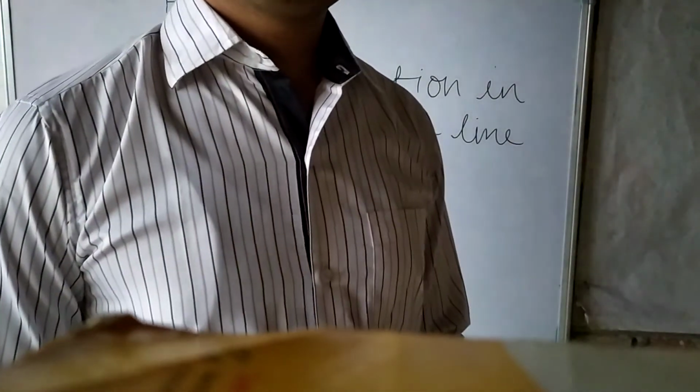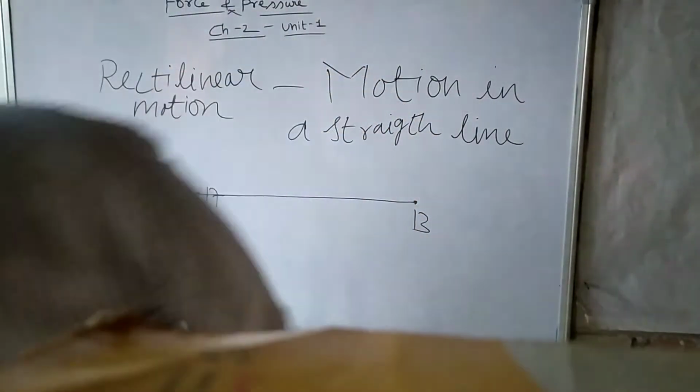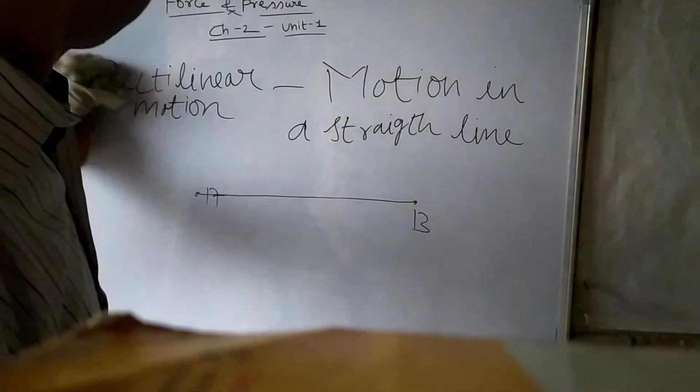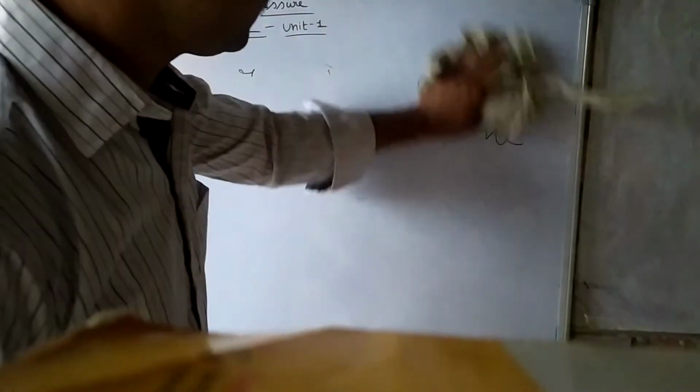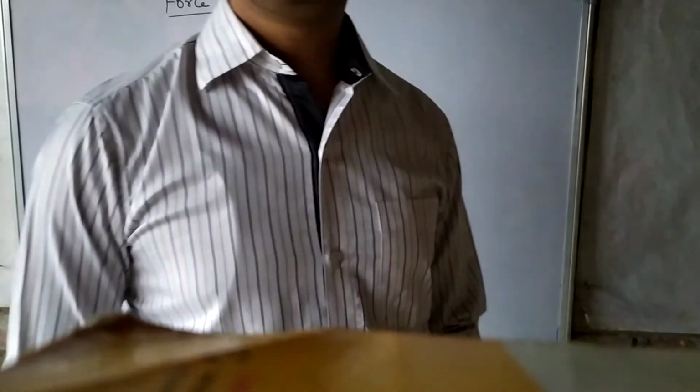Next we have to study about curvilinear motion. What is curvilinear motion?